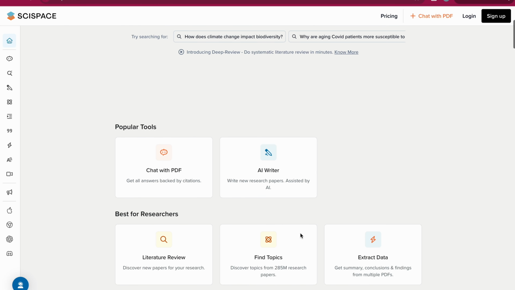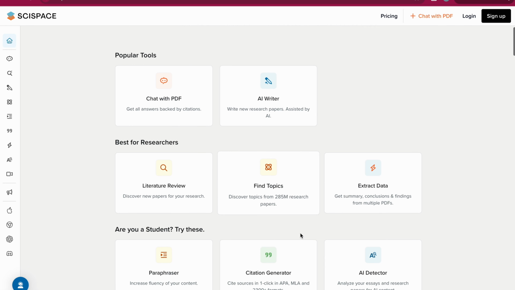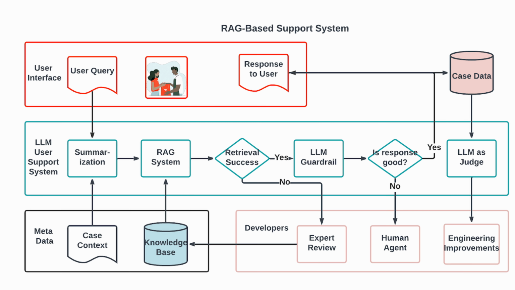RAG isn't just a technical curiosity. It's transforming how we interact with information. Research assistants that understand specialized domains. Customer support bots with deep product knowledge. Personal knowledge management systems. Compliance and legal research tools.